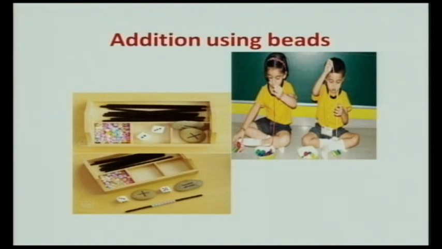For example, here on the first die there are 3 dots. So they will take 3 beads of one color and put them in the Ganit Mala, and on the next die there are 5 dots displayed. So they will take another 5 beads of another color, put them in the Ganit Mala and count the number of beads. While doing this activity, they will learn the concept of counting.